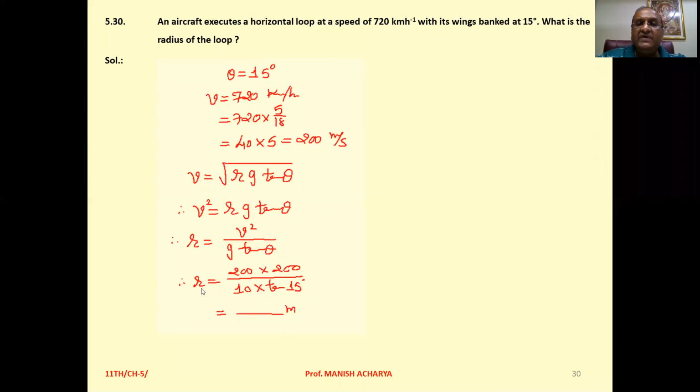Now substitute the values. So R equal to V, that is 200, so square of it, that is 200 into 200 upon G, that is 10, tan theta, that is tan 15 degree. Now substitute here the value of tan 15 degree and then solve this one. You will get the radius of the loop. Clear?